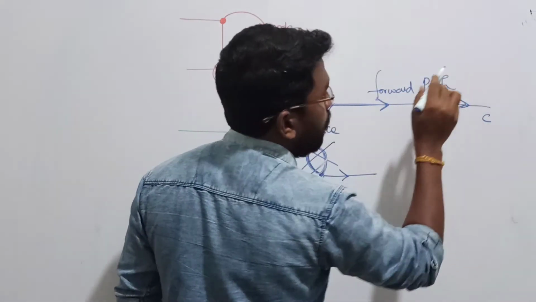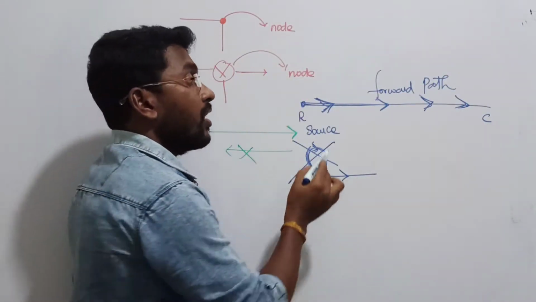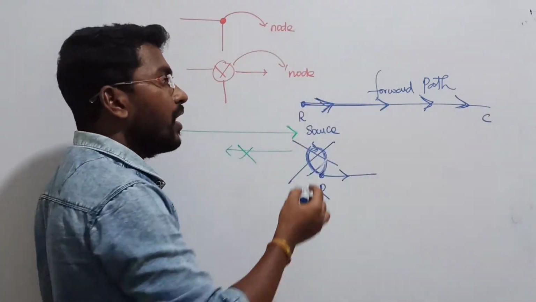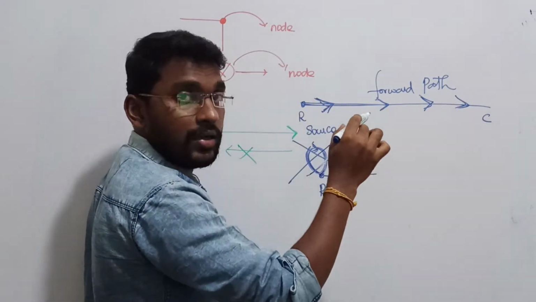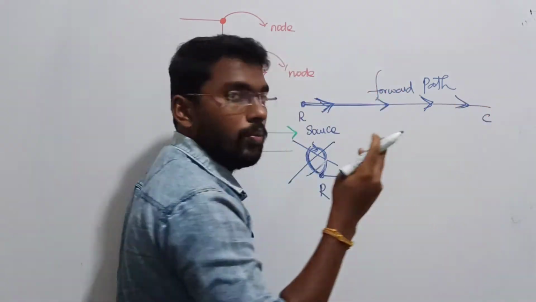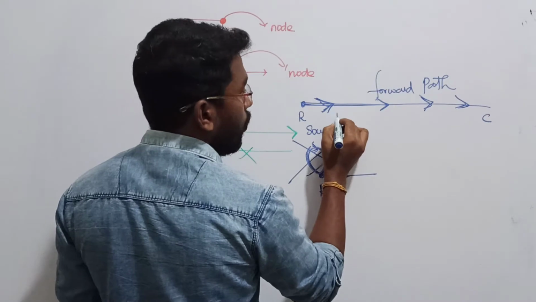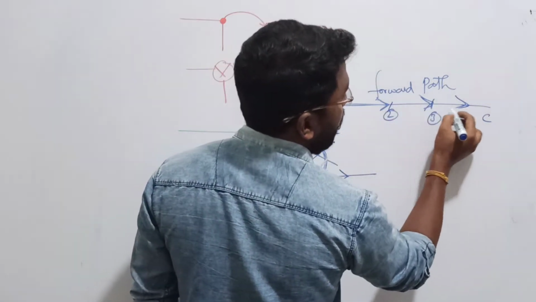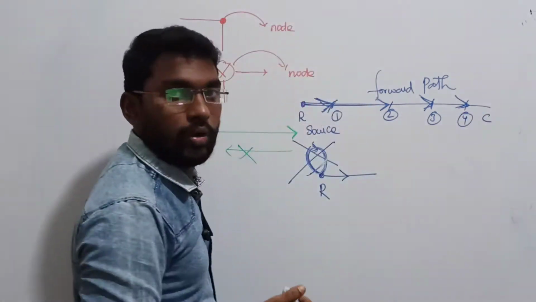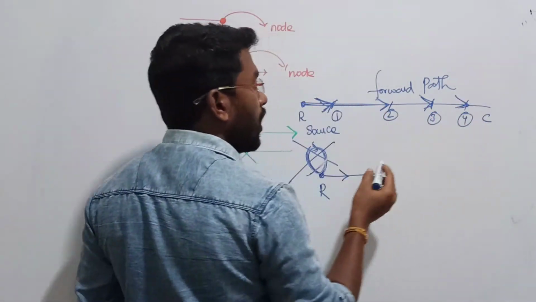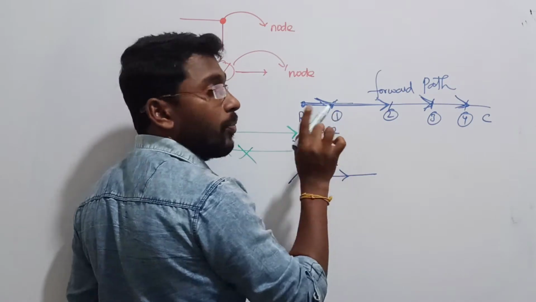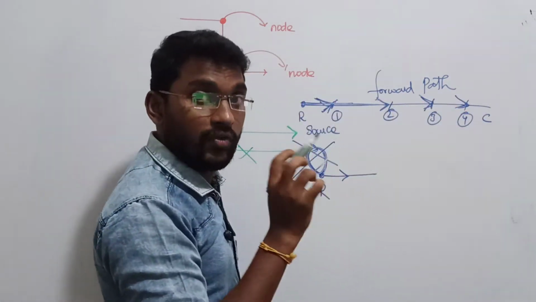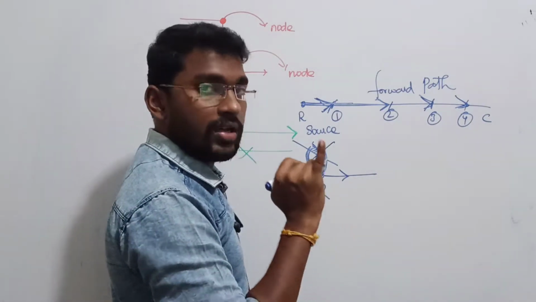That line is called a forward path. Forward path in the sense non-repeated, right? So I have to select a branch in which non-repeated points are there. Non-repeated in the sense, now I am crossing point 1, then point 2, then point 3, then point 4. Four points were given with the arrow mark. Now I am just going through the points, right? Forward path is one in which nodes are not repeated.